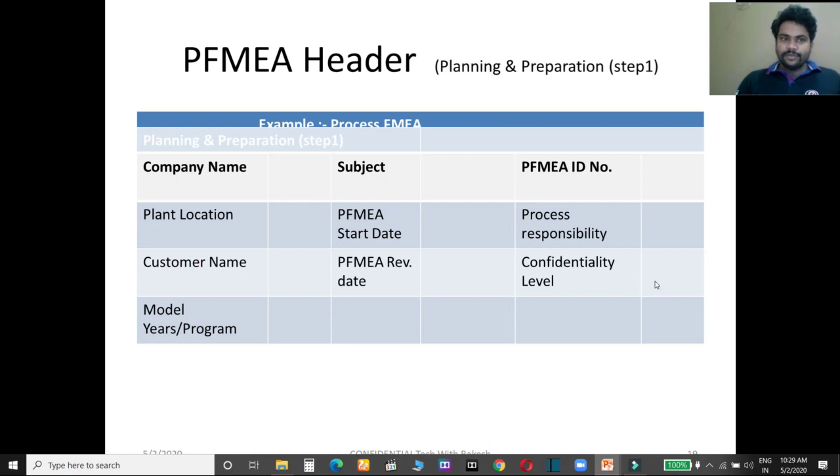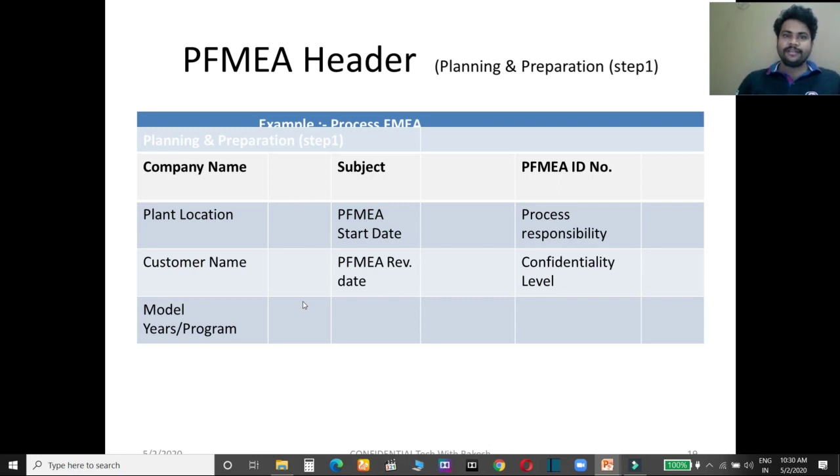Confidentiality level. This document can be confidential or for business level. Here you have to mention if it is for business purpose. Business purpose means you can share this document with others. If it is proprietary level, then you cannot share this document with your customer. You have to ask your customer to come to the company and you can show this PFMEA at your company. Here the model number, model year, or program of the product will be written.